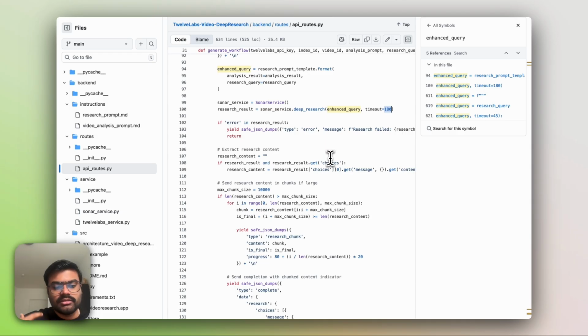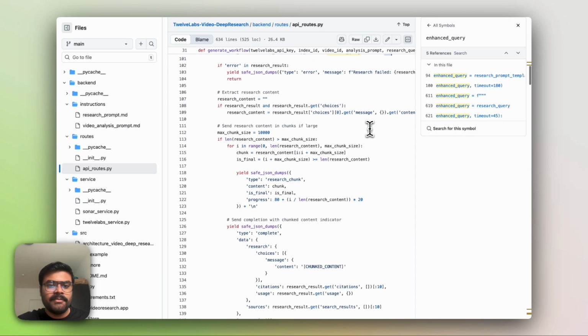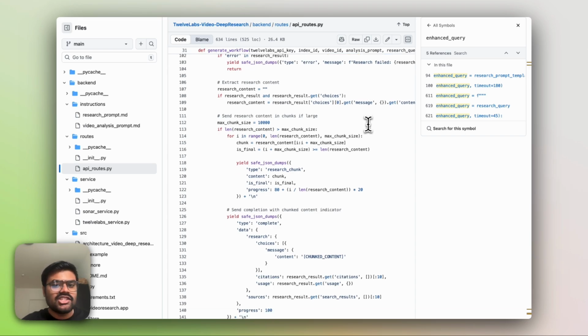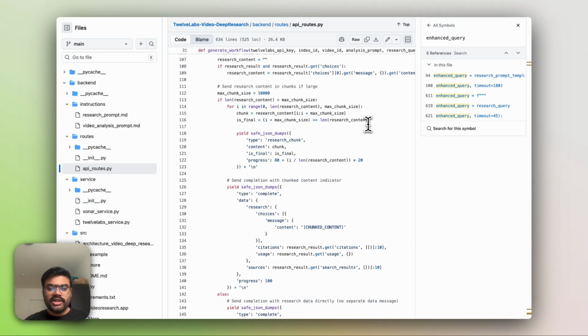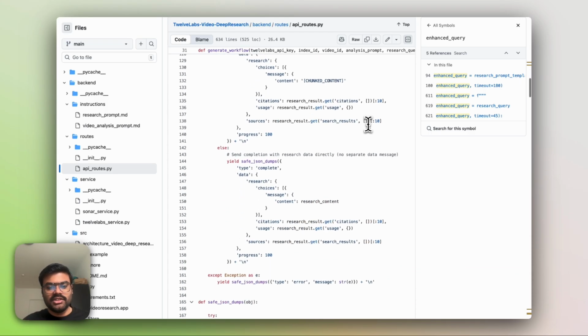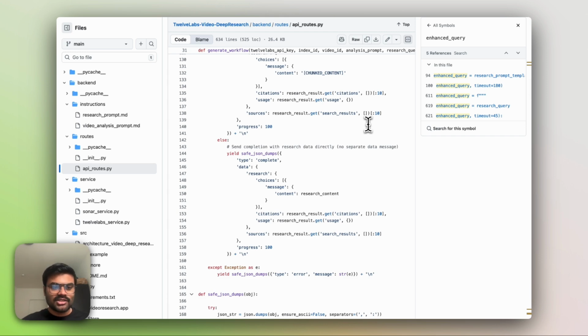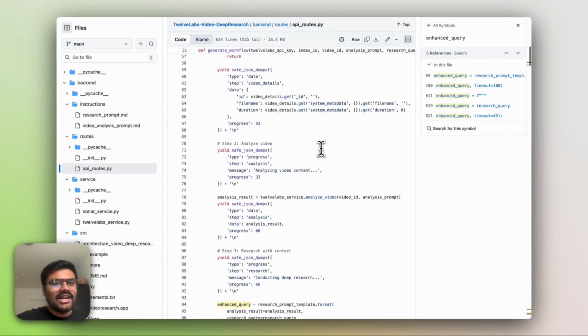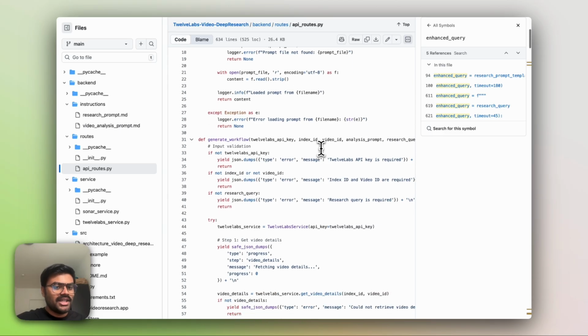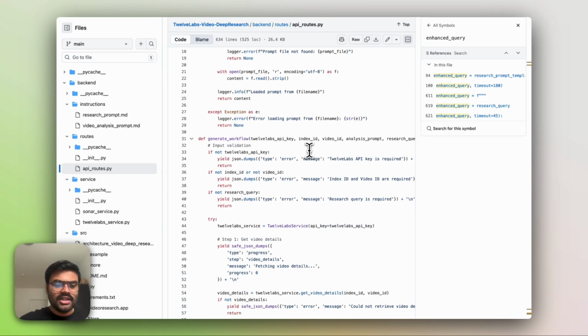As soon as you go to the highest or the medium, it takes more time, so you need to change the timeout at that moment. And here you can see the response is sent in chunks if it's large, because if you are talking about a deployed product, it needs time and the size also matters, so it makes the response smoother. And yeah, that's all. So you can see how easy it is to build something around a workflow, where you have a concrete four steps.